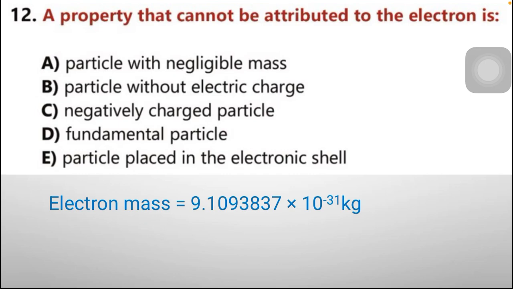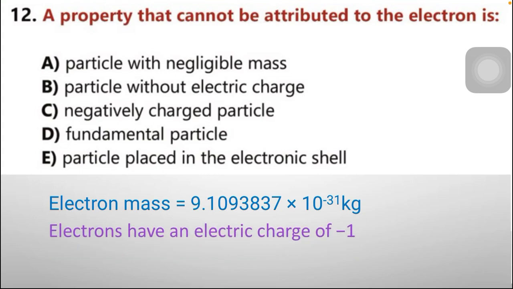Here the electron mass is equal to 9.10933837 multiplied by 10 power minus 31. So 10 power minus 31 is very low mass, that is almost negligible mass. Therefore, option number A is correct. Electrons have an electric charge of -1. So option number C is also correct. Negatively charged particle, that is electron.